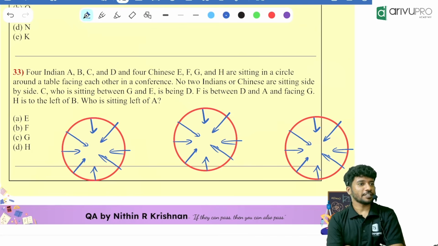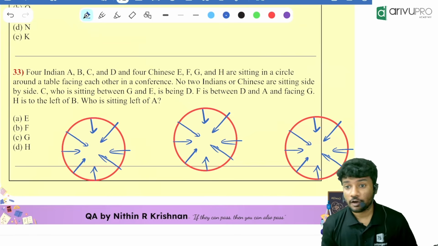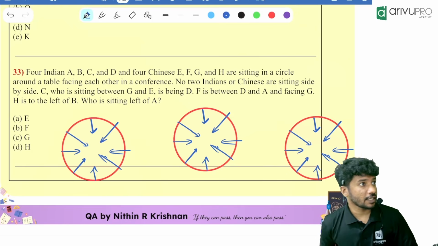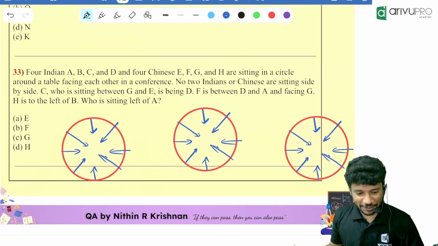Okay, one person got the answer, Soumya. I think so. We will check. Option A. How many of you got option A? Okay, maybe people got option A. Then I'll try. Oh, I didn't put the timer. Okay, fine. Let's continue.